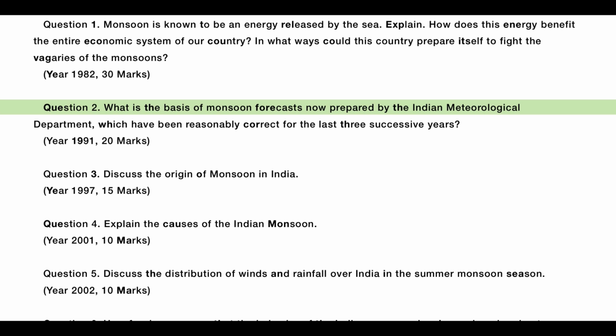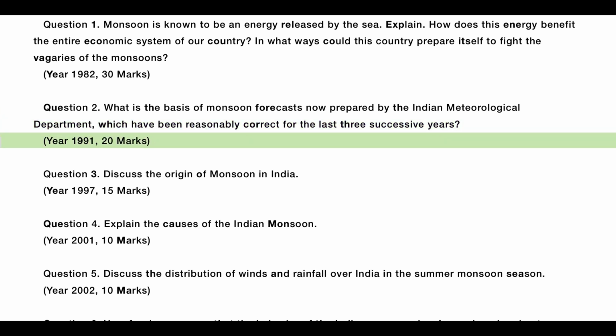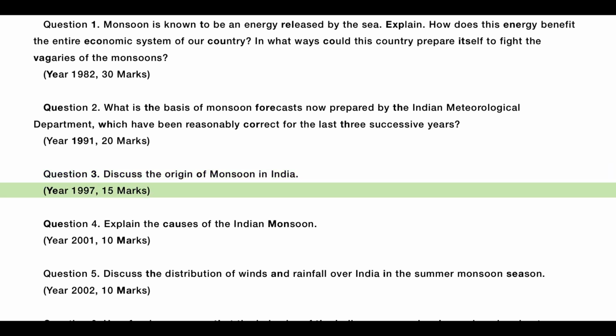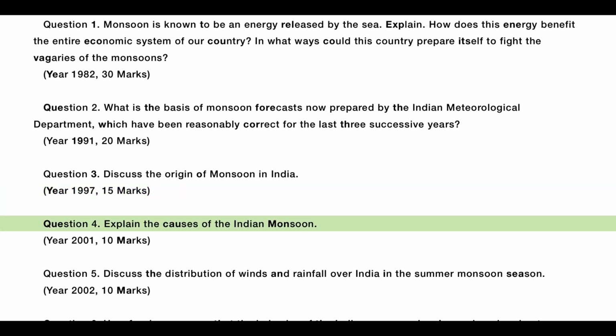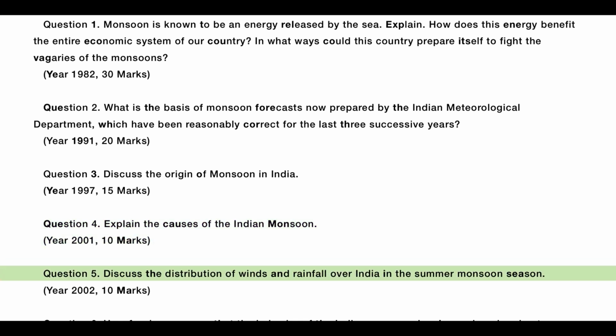Question 2. What is the basis of monsoon forecasts now prepared by the Indian Meteorological Department, which have been reasonably correct for the last 3 successive years? Year 1991, 20 marks. Question 3. Discuss the origin of monsoon in India. Year 1997, 15 marks. Question 4. Explain the causes of the Indian monsoon. Year 2001, 10 marks. Question 5. Discuss the distribution of winds and rainfall over India in the summer monsoon season.